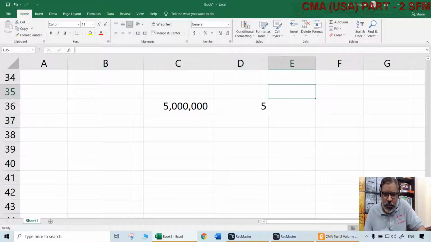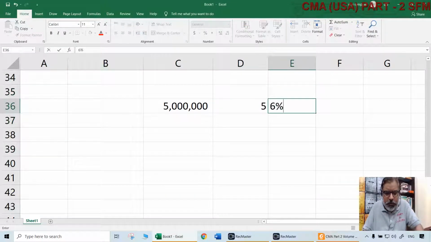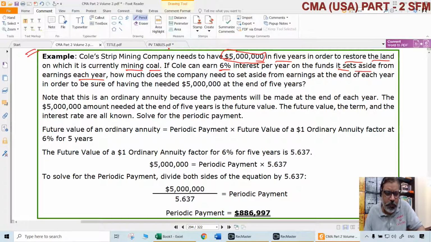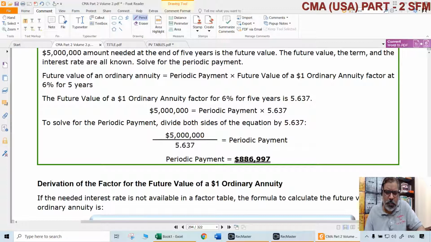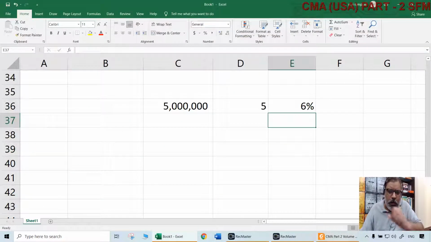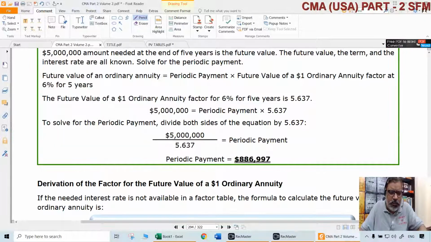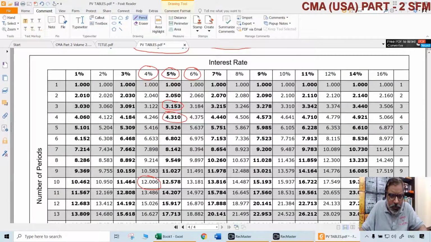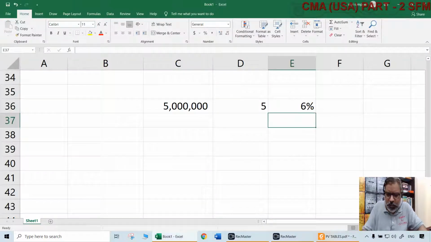What is the interest it can earn? 6% it can earn on whatever investment it makes, so that it gets $5 million at the end of 5 years. Simple, same way. What are the things to be noted? Two things only: 5 years, 6%. Where is this? This is the one. 6%, 5 years, 5.637. Done.